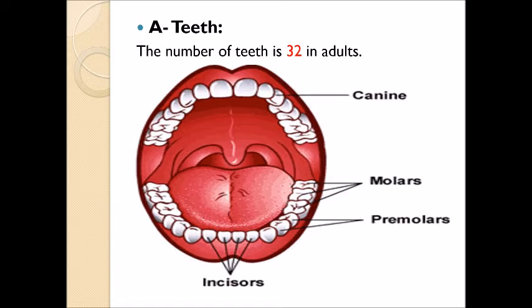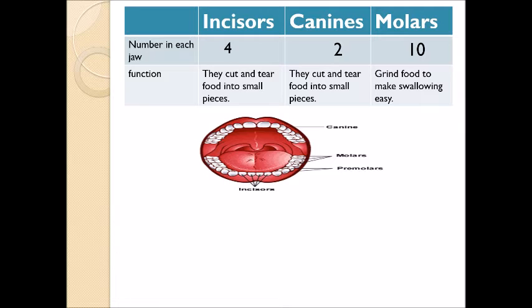Start with teeth. The number of teeth in an adult person is 32, with different shapes in our mouth. We have incisors, canines, premolars, and molars. Every shape of our teeth has its specific function. Now let's talk about the number of teeth and the function of each type.